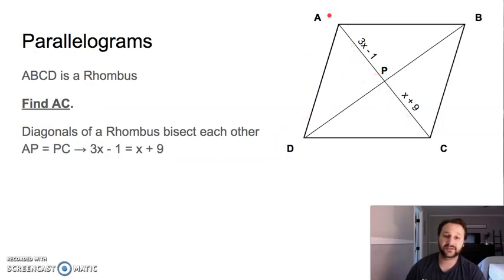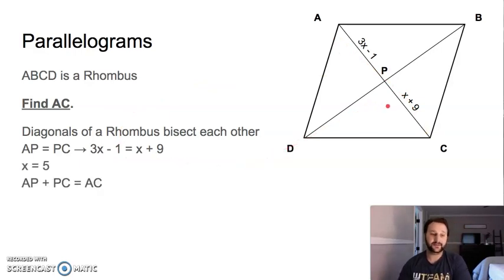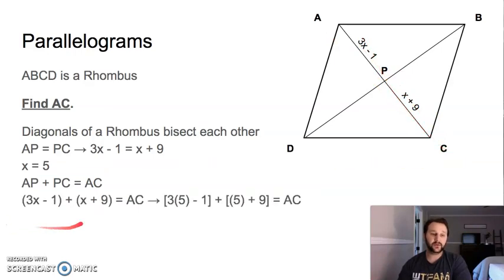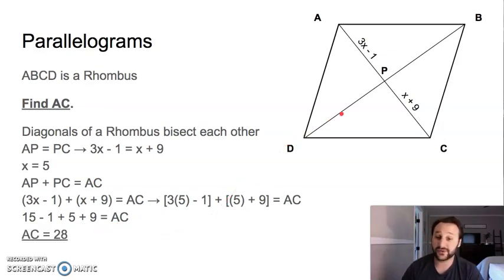So that tells us pretty easily AP and PC are congruent, therefore equal. So we set up this equation and we get our answer x equals 5. So now we know that AP plus PC equals AC, sum of the parts equals the whole. So we substitute our 5 for x to get our answer for AC. 15 minus 1 plus 5 plus 9 equals AC. AC equals 28.